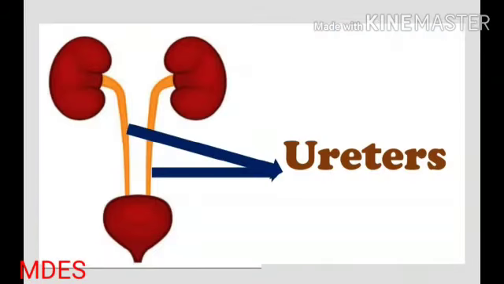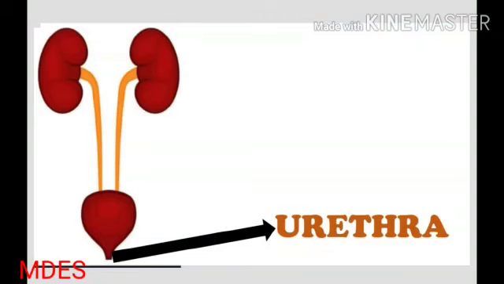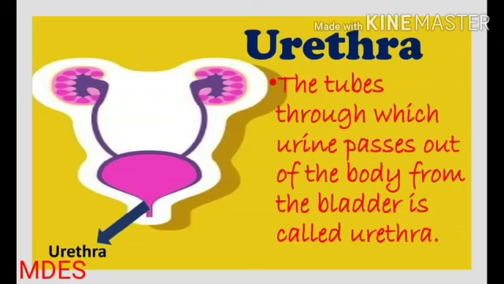Ninth, ureters. The tubes that carry urine from kidney to the urinary bladder are called ureters. Tenth, urethra. The tube through which urine passes out of the body from the bladder is called urethra.